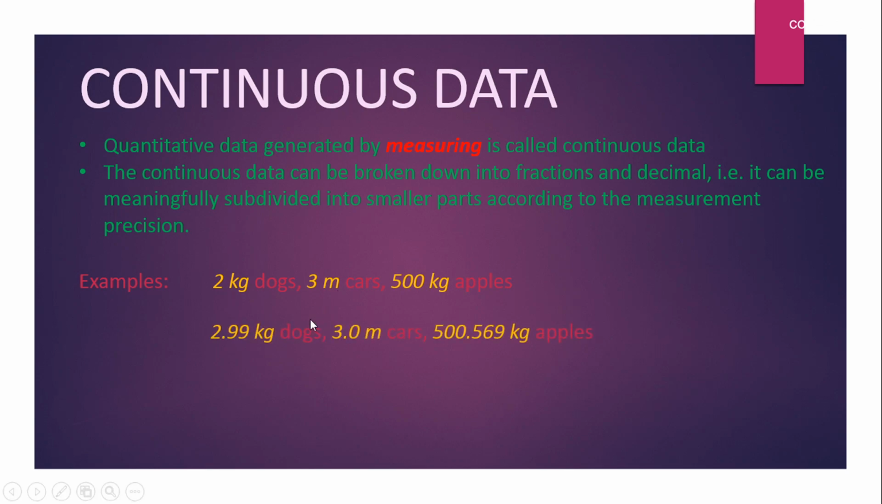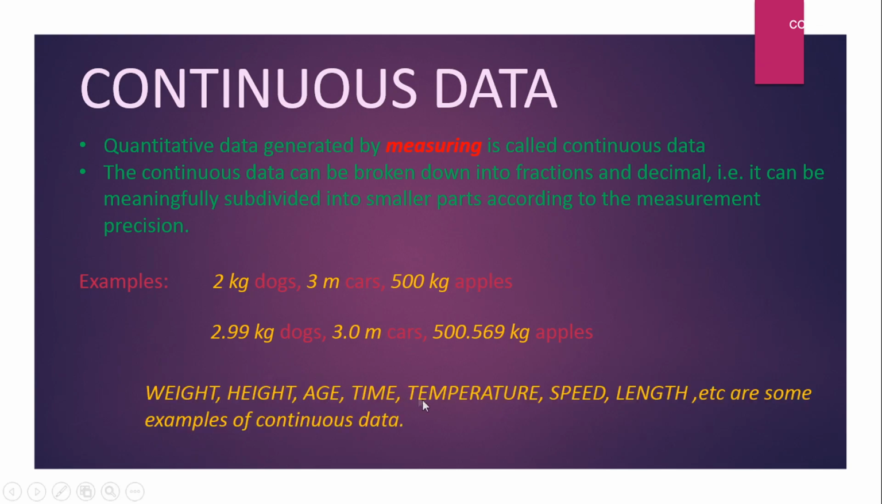You can say like, okay, I have 2.99 kg dogs. Here this also makes sense. Like, okay, you are saying I have three dogs and each weighs 2.99 kg. Same goes for 3.0 meter cars. And here same goes for 569 kg apples. Here you are saying like, okay, earlier I had 500 kg apples and now I have 569 kg apples. You can say, okay, I have 2 kg dogs, I have 2.5 kg dogs, like the weight of each dog is 2.5 kg here. So this is valid in real life. Weight, height, age, time, temperature, speed, length are some examples of continuous data.